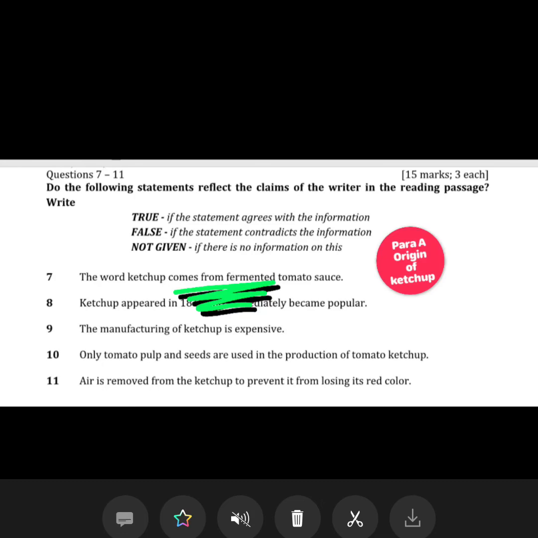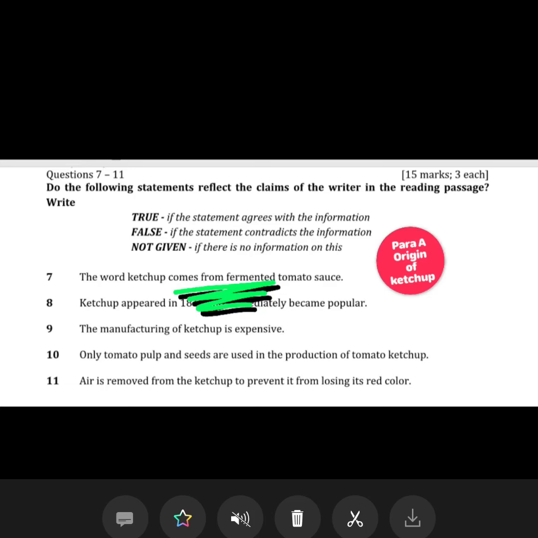Now I know that paragraph A had the origin of ketchup because I did it when I first skimmed for information and I looked for the main topic. So I would go and check if this information is correct.